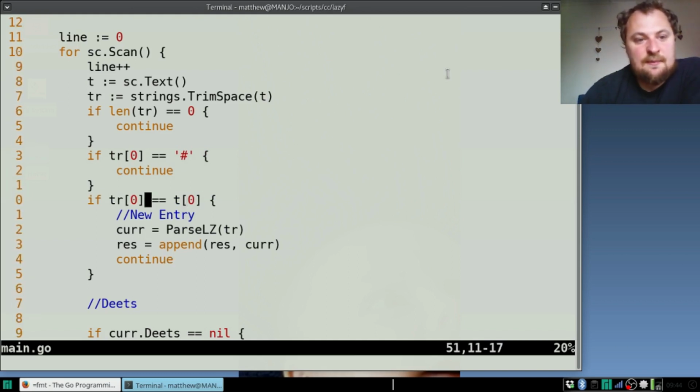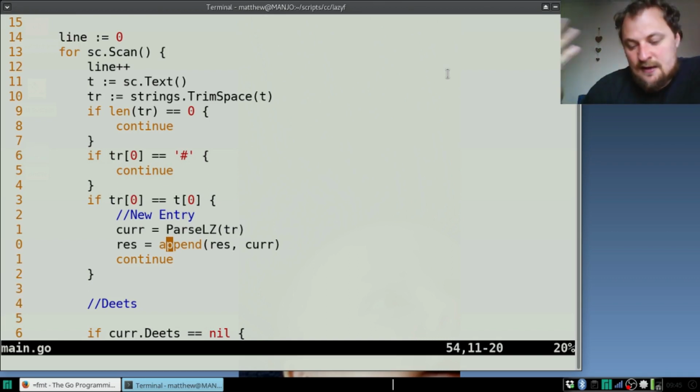This was a bit funny, but of course the TR is trimmed and T is the actual text. So if after trimming it the first character is the same as the first character before, then it means it didn't have any white space before. Perhaps slightly dodgy, and I know that I've got a character 0 because I've already tested the length, so I can parse. I just create one here and stick it on the list, and because the map is